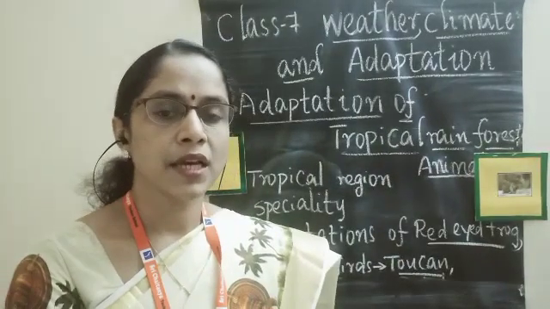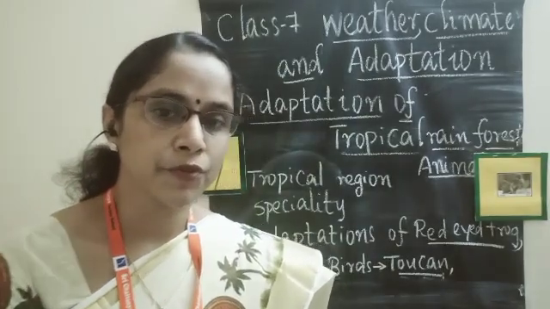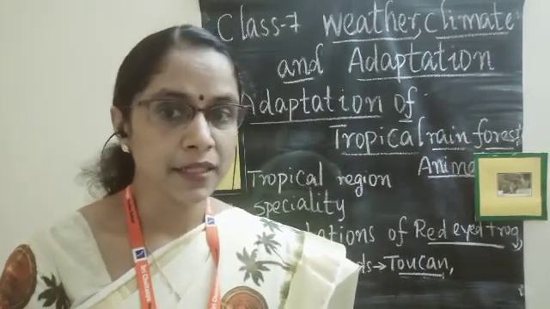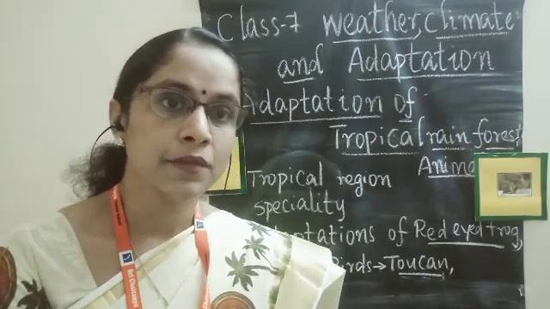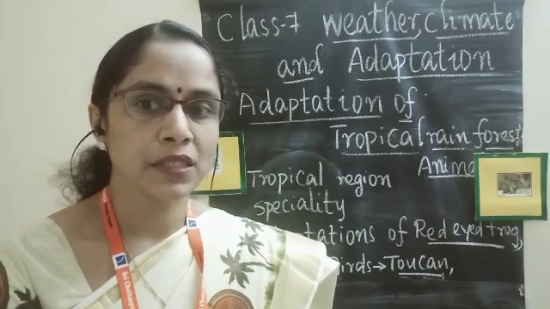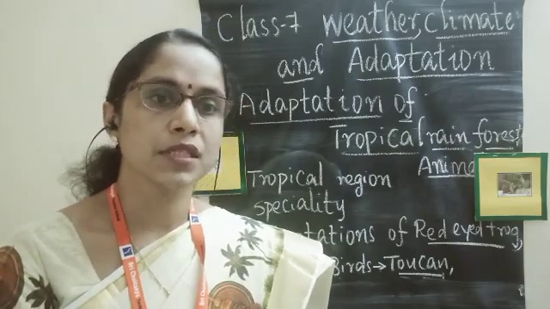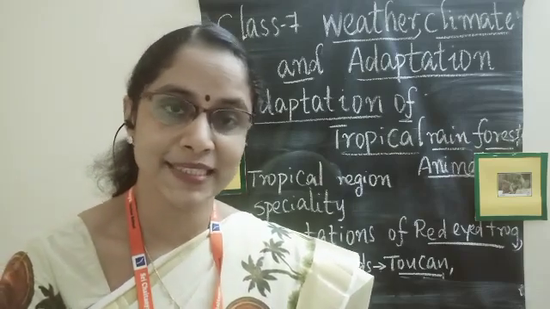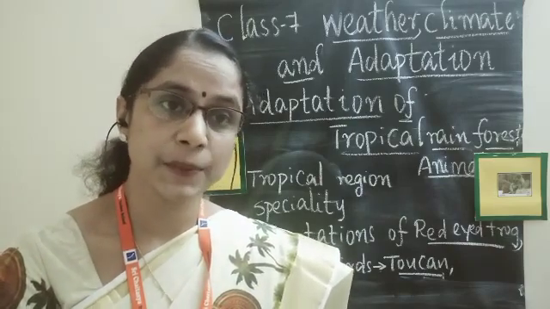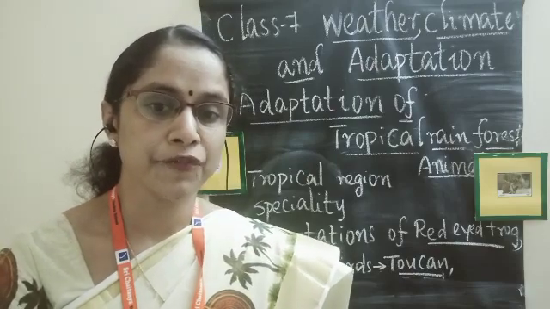Before going to that, we have to know what is the specialty of the tropical rainforest regions. What is the specialty? They have a hot climate. Why is it hot? Because their location is around the equator. Even in the coldest month, their temperature is higher than 15 degrees, and in hot summers it is 40 degrees centigrade. And we see plenty of rainfall. Another specialty of the tropical region is that they receive plenty of rainfall.